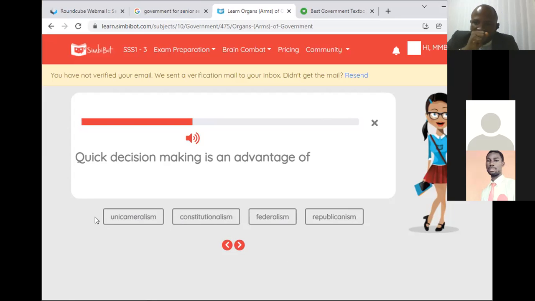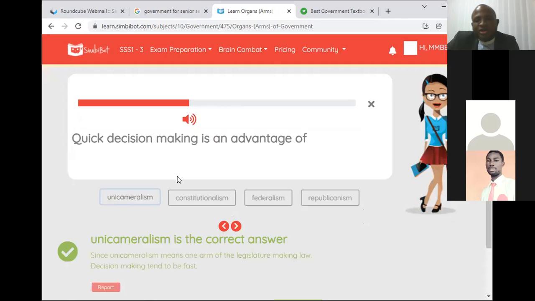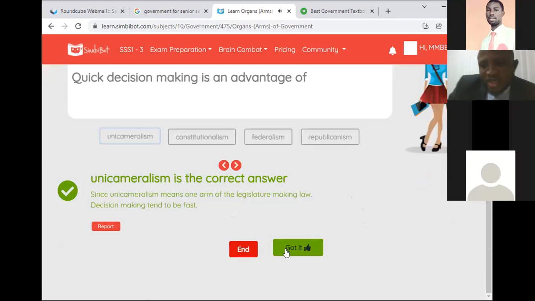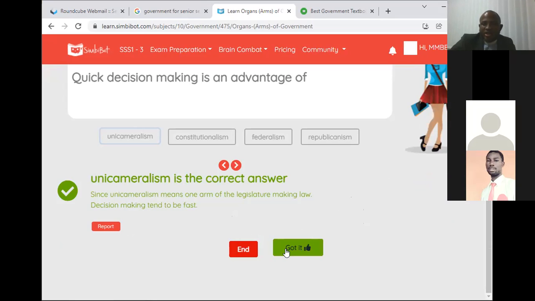Who wants to try? Okay, let's try unicameralism. That's correct. So when there is just one legislature, it is always easier for them to do what? To make decisions very quickly.